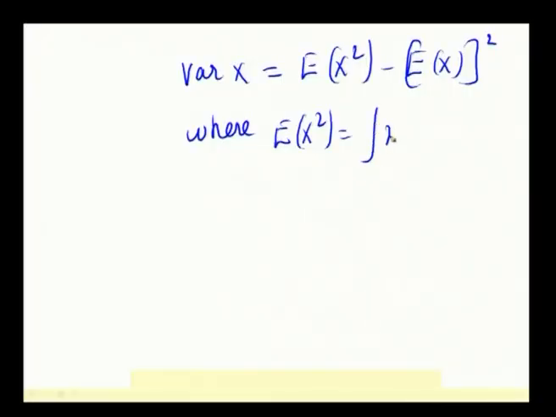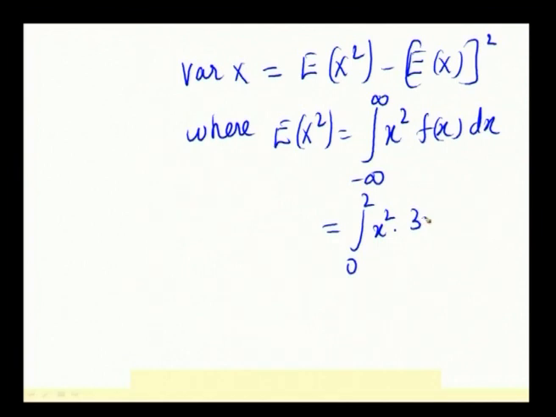According to the formula, the expectation of x squared is the integral of x squared into f(x) dx, with limits from minus infinity to plus infinity. But for our problem, the limits are only from 0 to 2: x squared into 3x(2 minus x)/4 dx.